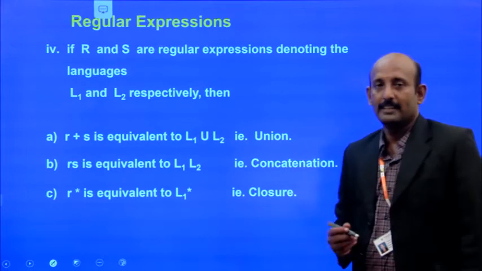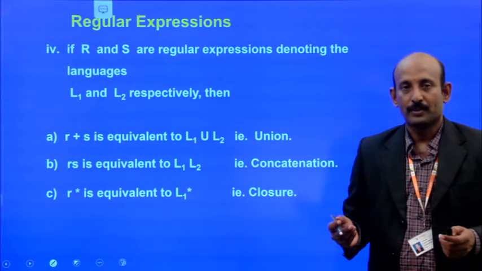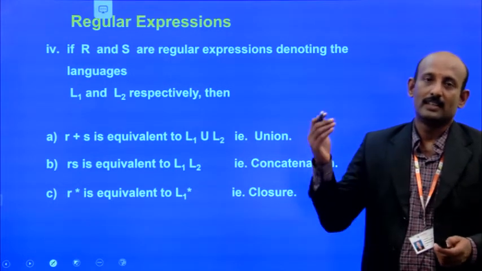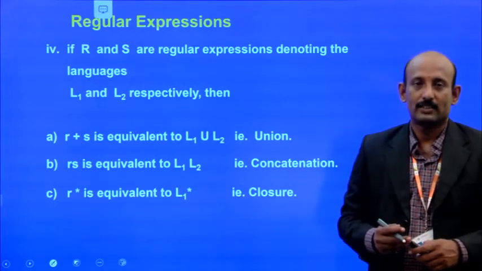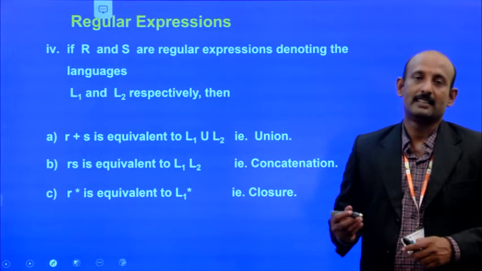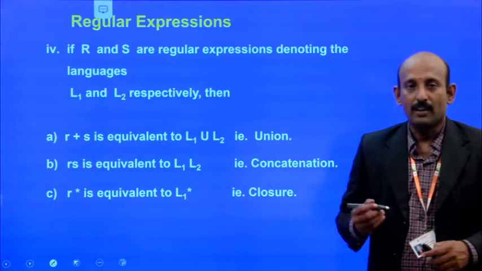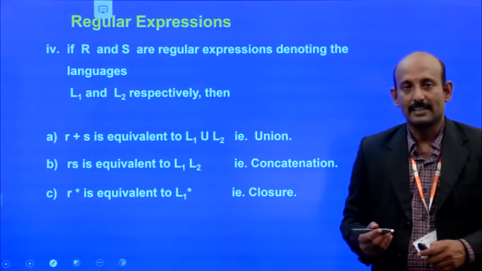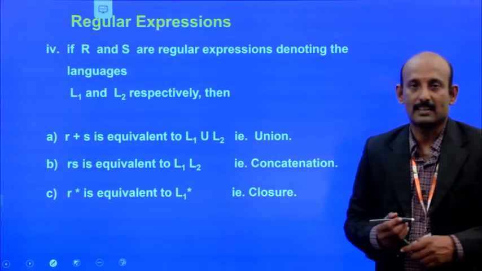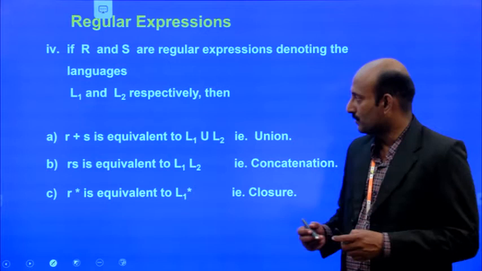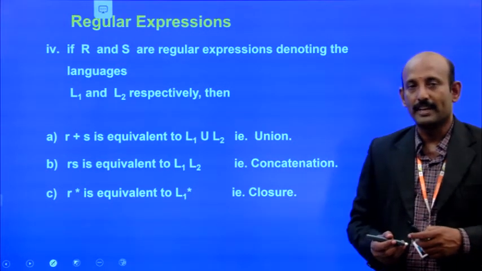For example, L1 is a language. A language is nothing but a set of strings over some alphabet. This language may contain any form of alphabet: it may be a binary alphabet, or alphanumeric, or ASCII codes, or special DNA molecule letters, etc. So, L1 is one kind of alphabet and L2 is another kind of alphabet.